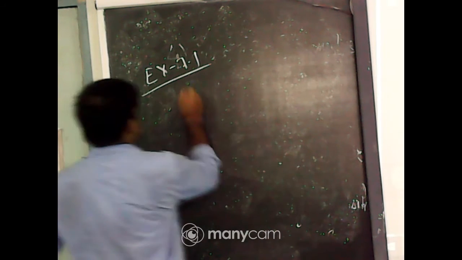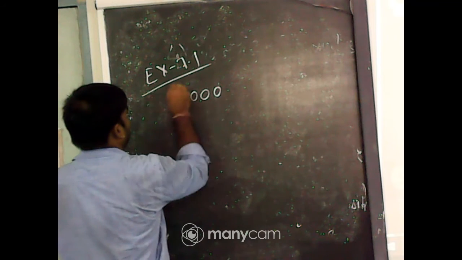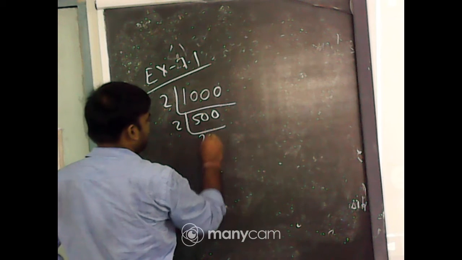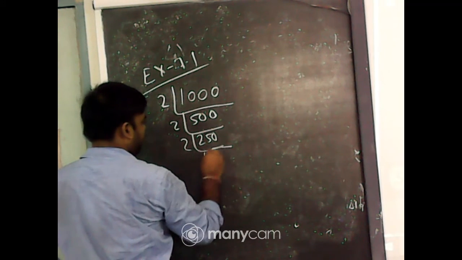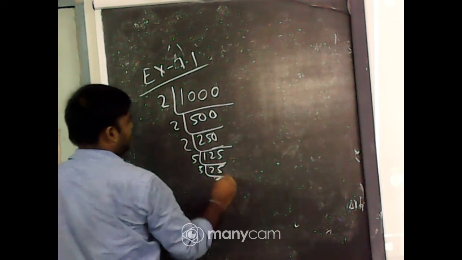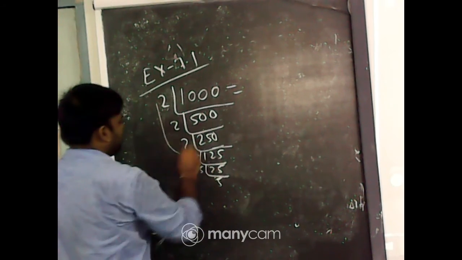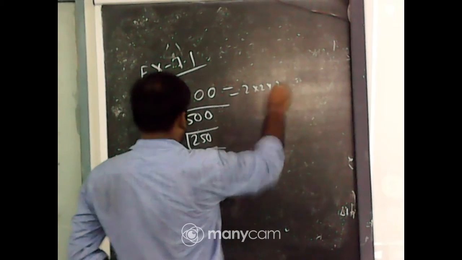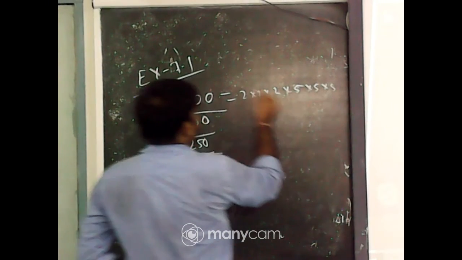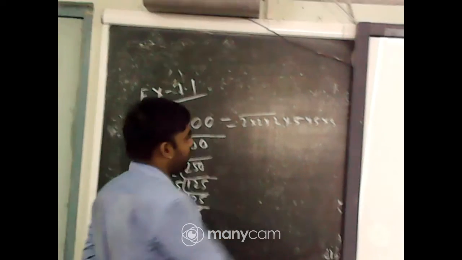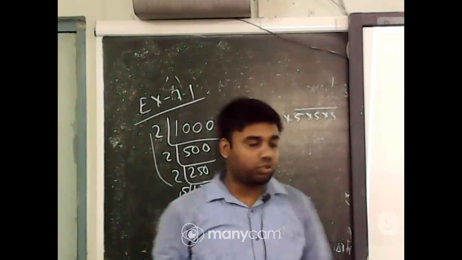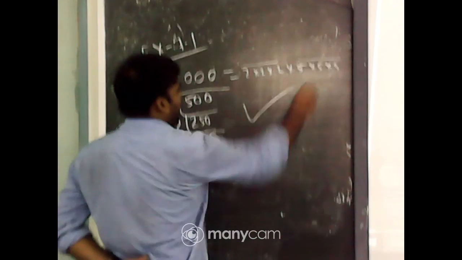1000: 2, 500, 2, 250, 2, 125, 5, 25, 5, 5. Okay, so 1000 equals the product of 3 2s and the product of 3 5s. So the 2s make a triplet and the 5s also can make another triplet. So the factors 2 and 5 can make triplets, so it is a perfect cube number.